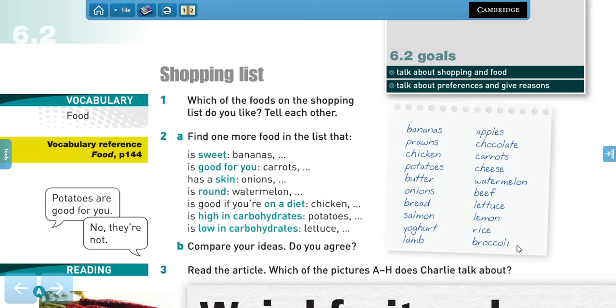Okay, so if you want to see more references of food, you can go to page 144 to have a look at more examples. Now, important things that you should consider.